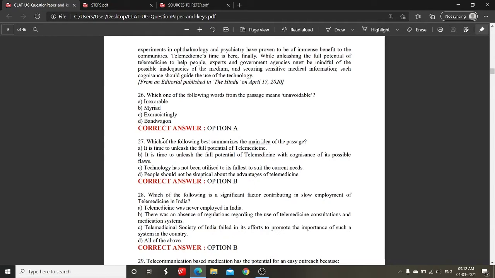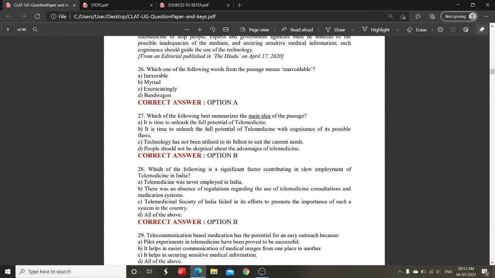Okay, now looking at the second question, we are just glancing through the questions, right now, which is our second step. Which of the following best summarizes the main idea of the passage? So this is an inference based question, so we will solve it in our fourth step, so let's ignore this question for now. Now looking at the third question, which of the following is a significant factor contributing in a slow employment of telemedicine in India?